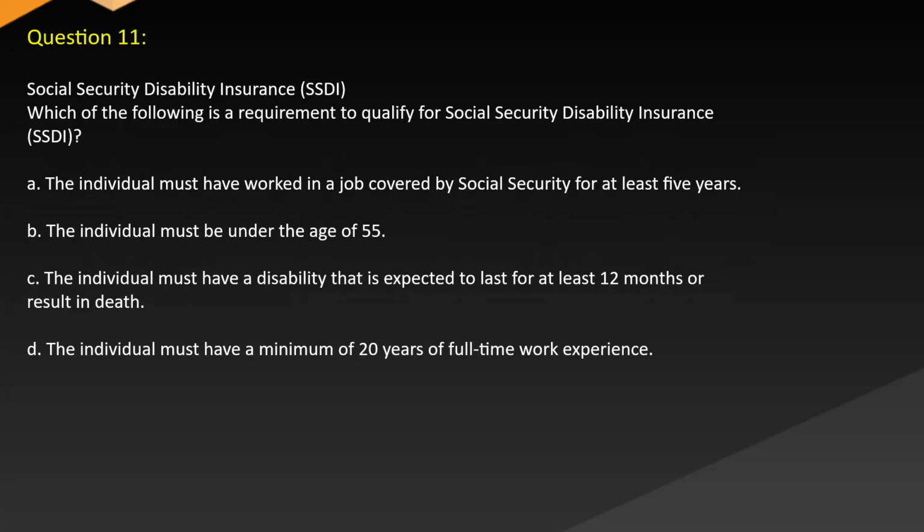Question 11. Social Security Disability Insurance (SSDI). Which of the following is a requirement to qualify for Social Security Disability Insurance (SSDI)? A. The individual must have worked in a job covered by Social Security for at least 5 years. B. The individual must be under the age of 55. C. The individual must have a disability that is expected to last for at least 12 months or result in death. D. The individual must have a minimum of 20 years of full-time work experience.